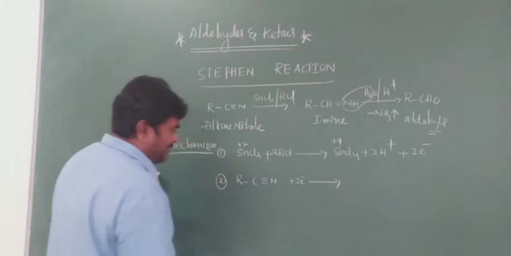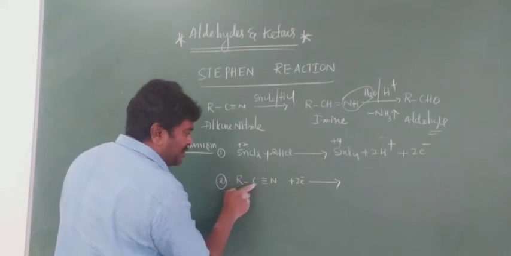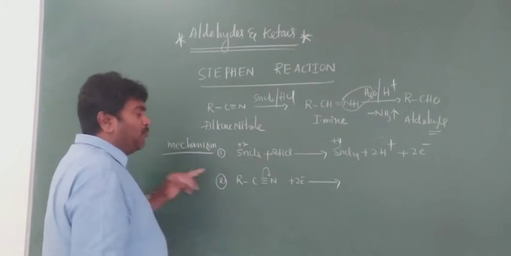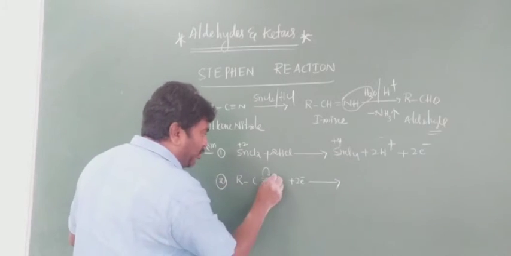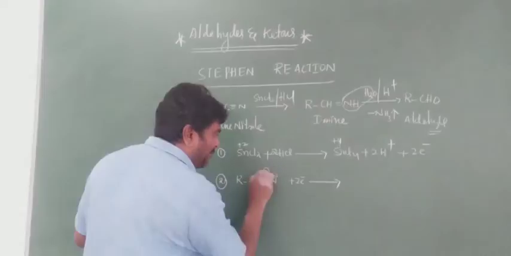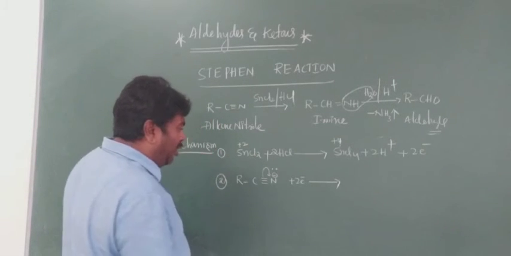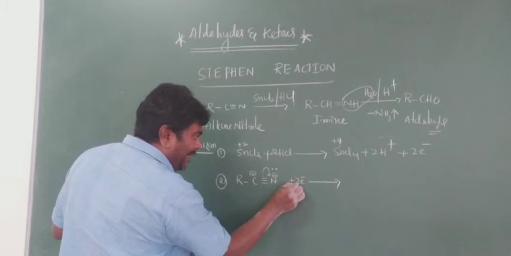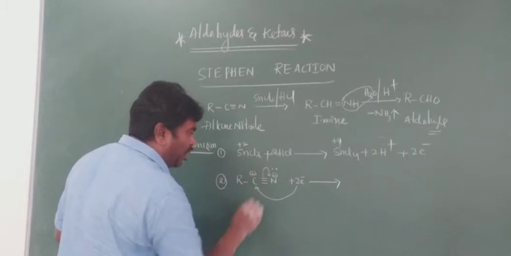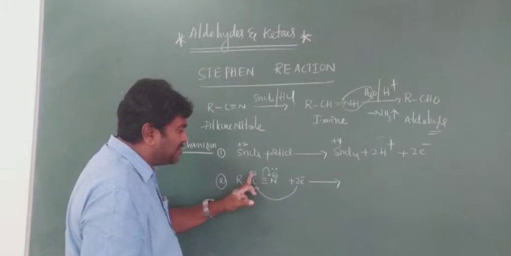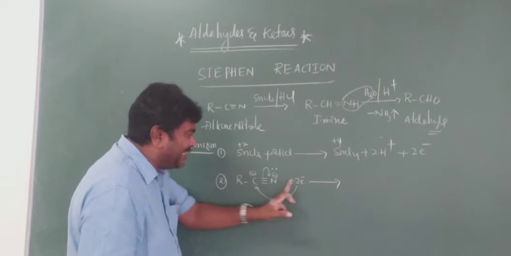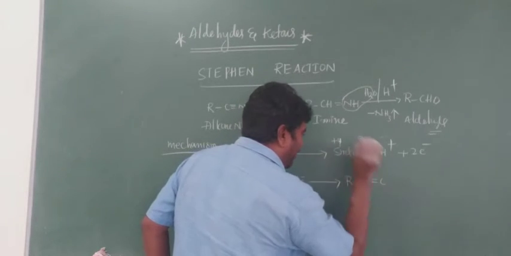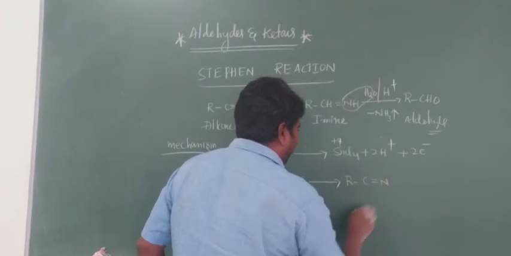The 2 electrons are gained by nitrogen because nitrogen is more electronegative, so it gets a minus charge, and carbon gets a positive charge. Carbon is an electron-deficient site with low electron density, so these 2 electrons add there, giving R C double bond N minus.